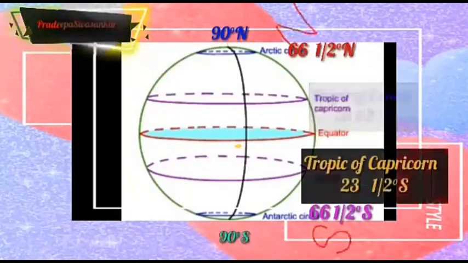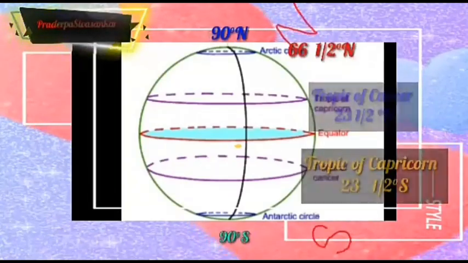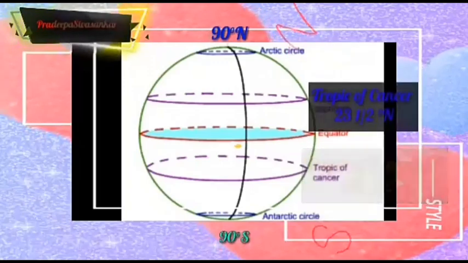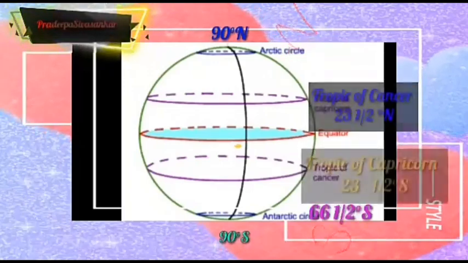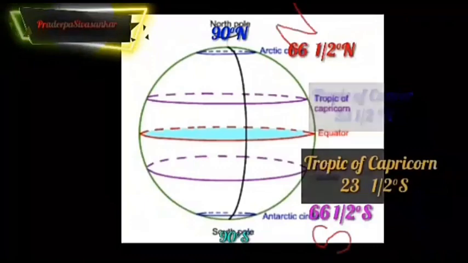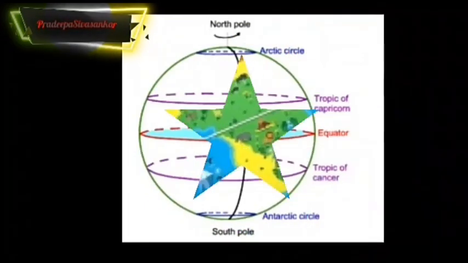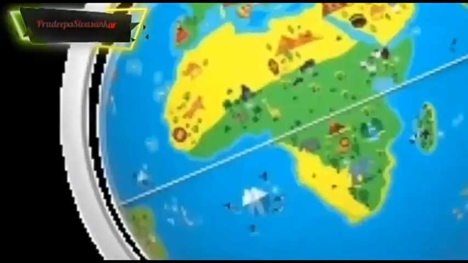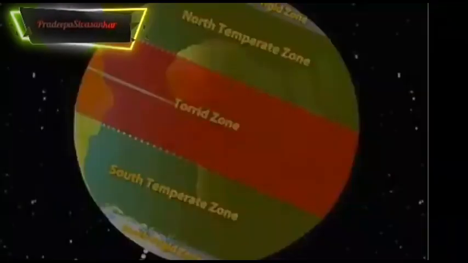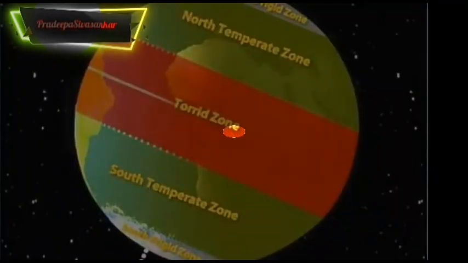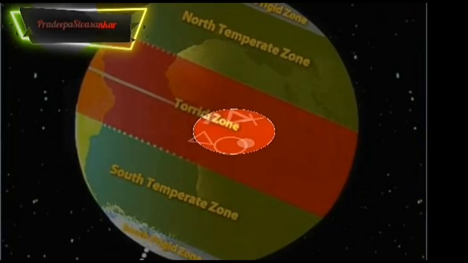On the southern side: the Tropic of Capricorn at 23.5 degree south, and 66.5 degree south is known as the Antarctic Circle. Hope you have understood the important latitudes.